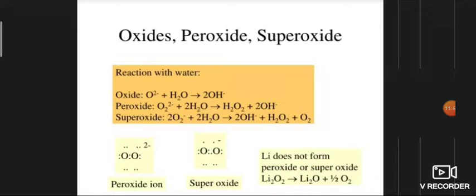Oxide, peroxide, superoxide: reaction with water. Oxide plus H2O gives 2OH minus. Peroxide O2 2 minus plus 2H2O gives H2O2. Superoxide 2O2 minus plus 2H2O gives 2OH minus, H2O2. Two oxygens with a 2 minus charge are known as the peroxide ion. Two oxygens with a 1 minus charge are known as the superoxide ion. Lithium does not form peroxide or superoxide.